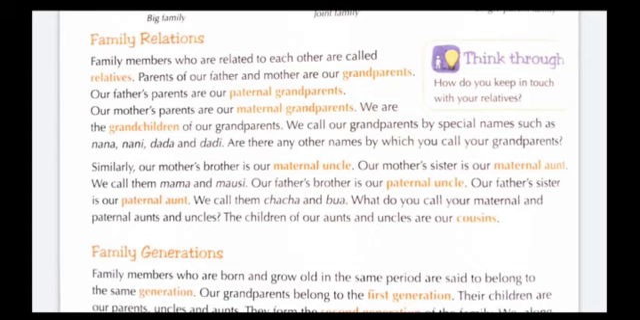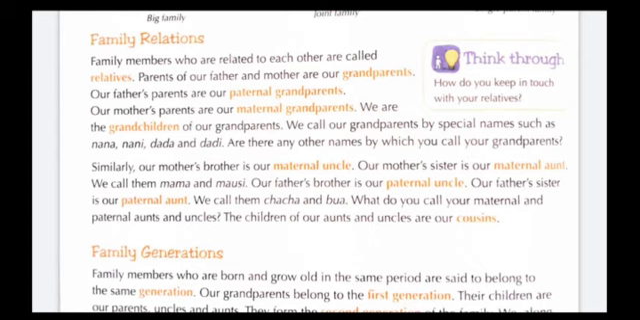So students, here in this paragraph, we learned that our grandparents, uncles, aunts and cousins are our relatives. Relatives means family members who are related to each other. These types of relatives are called our family relations. Parents of our father and mother are our grandparents. The relationship that belongs to the father's side is called paternal relations. Our father's parents are called our paternal grandparents. Similarly, the relationship that belongs to the mother's side is called maternal relations.